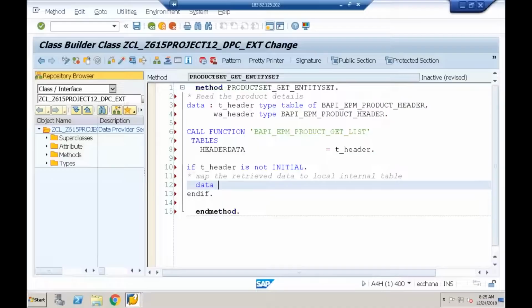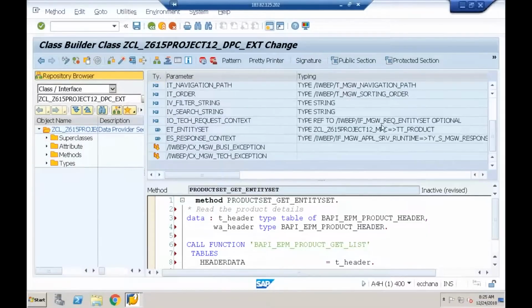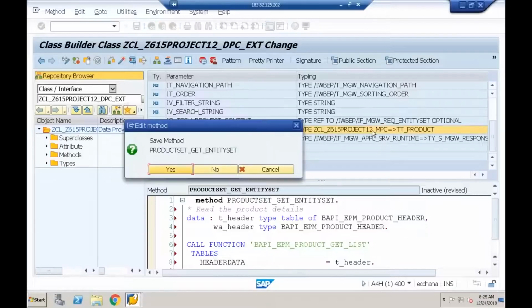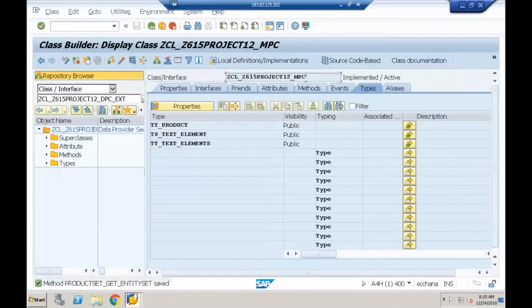So I'll say data lt_entityset type. Let me refer to this. In this class, we have tt_product.